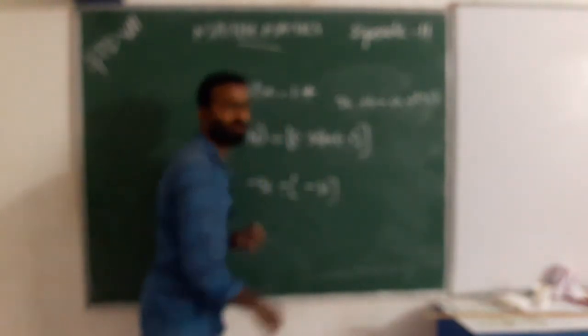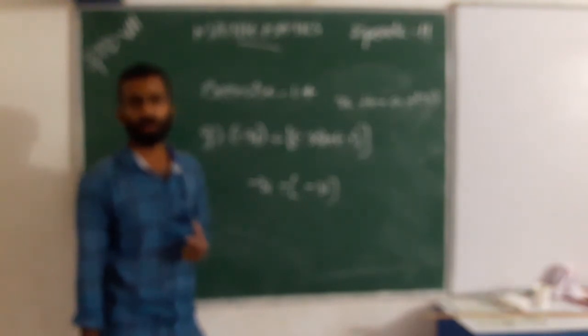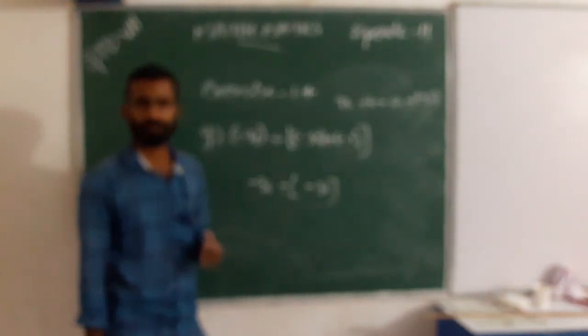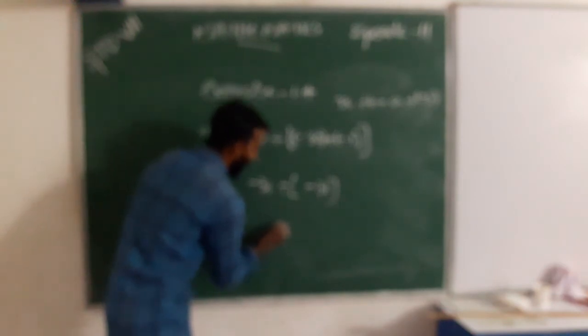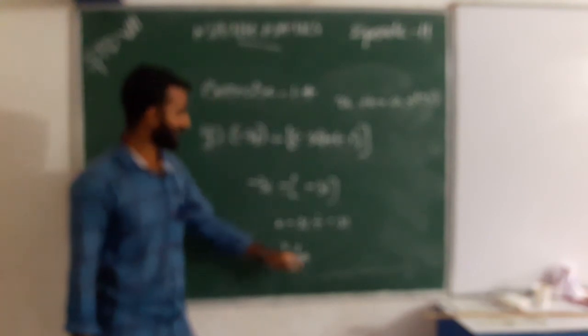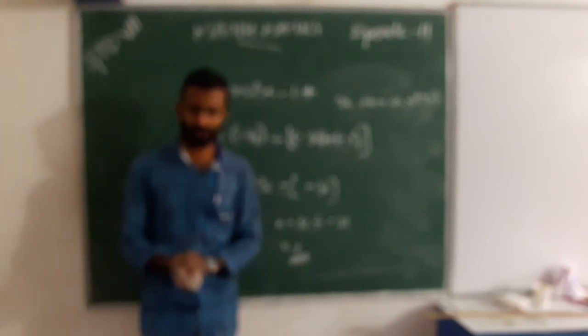So here we get negative 31. So the answer is negative 31 divided by negative 31, which is 1. This is the answer. Answer is 1.